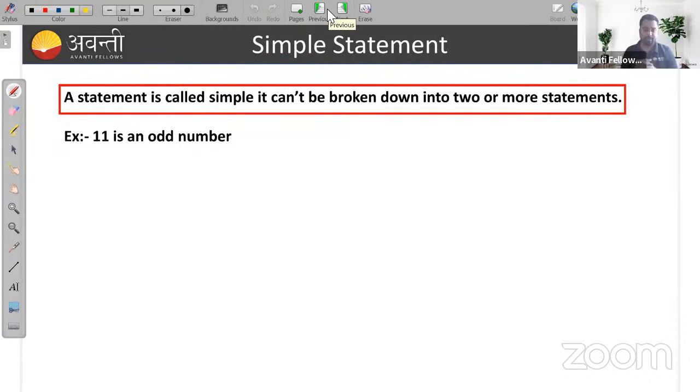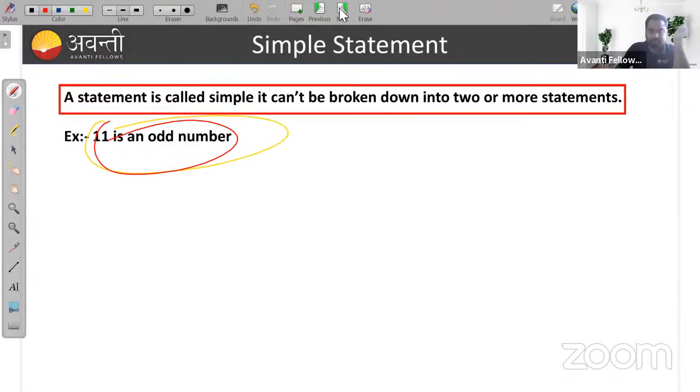What is a simple statement? A statement is called simple when it can't be broken down into two or more statements. This is very simple. The statement which can't be broken down, the statement which we can't break, we will call it a simple statement. So a simple example I have written here. 11 is an odd number. It's a simple statement. It can't be broken. Can you break it? No. So this is a simple statement.